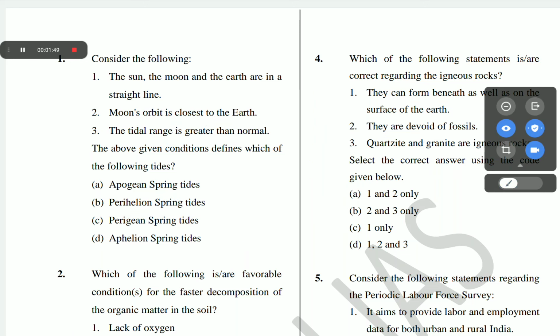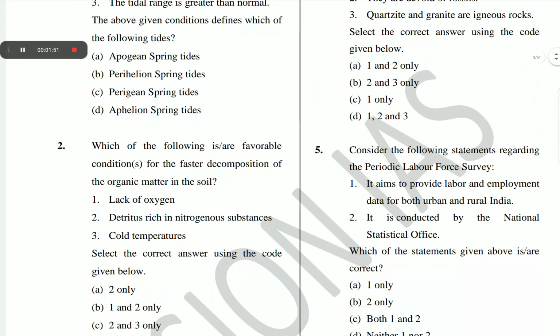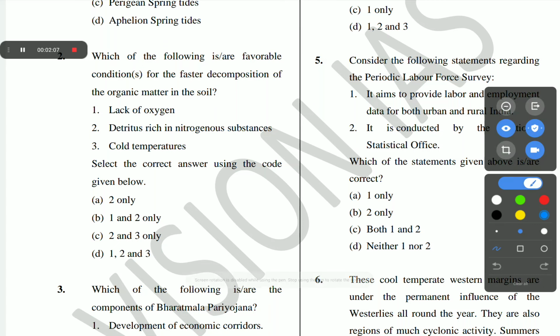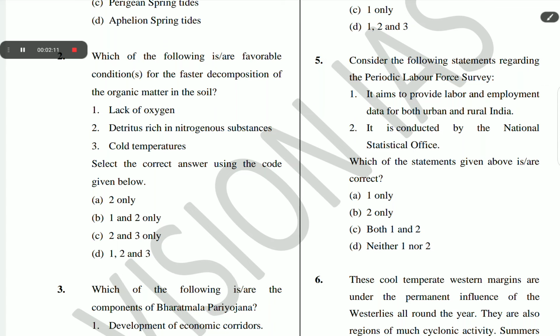The next question is question number 2. Which of the following is a favorable condition for the faster decomposition of the organic matter in a soil? 1. Lack of oxygen, 2. Detritus rich in nitrogenous substances, 3. Cold temperatures. Select the correct answer using the code given below. The correct answer of question number 2 is A, 2 only. Detritus rich in nitrogenous substances.